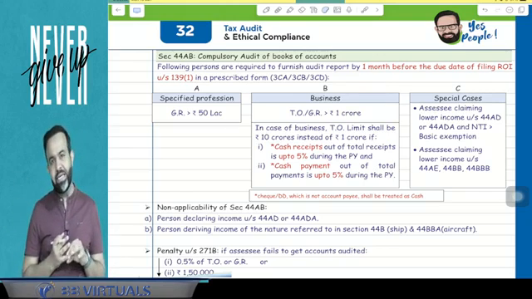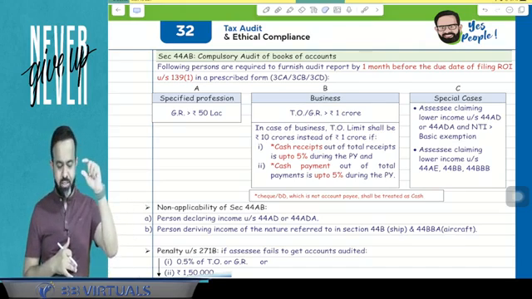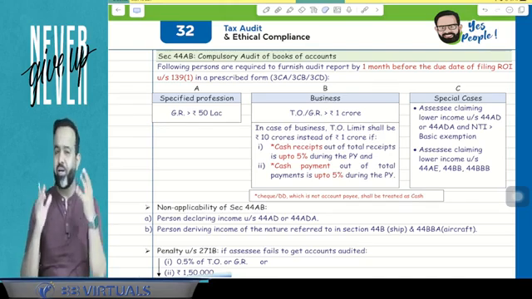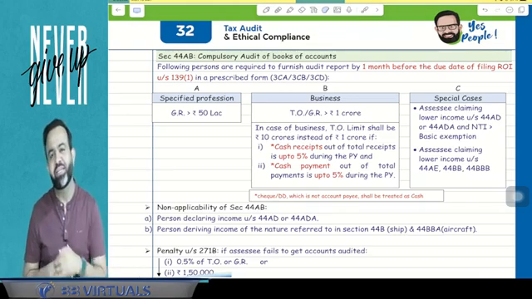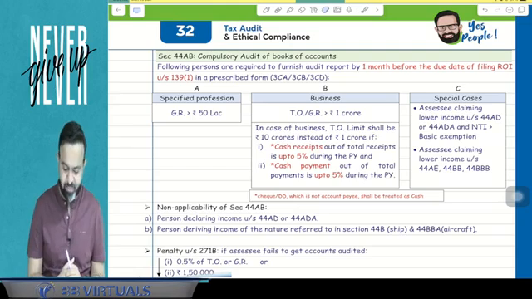Now why has ICAI included it in the income tax paper? Because tax audit is basically related to income tax only, as there are various clauses and maximum clauses are related to direct tax. That's why they have included this topic in your Paper 4, that is direct taxation and international taxation.